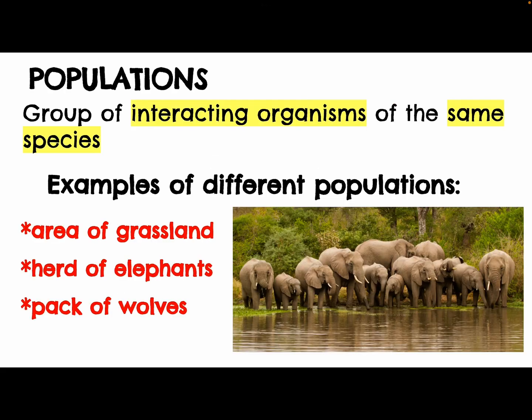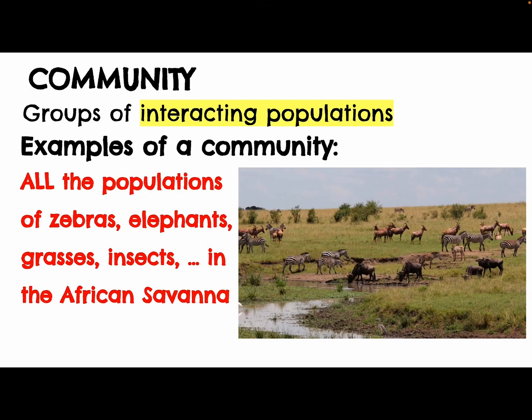If we put a group of those individual species into an area that they're living in the same place at the same time, then we have a population. These are groups of interacting organisms. So they're not organisms that are in completely different areas and will never see each other. So a certain area of grassland, those grasses that are in that area would be a population. A herd of elephants that lives together, or a pack of wolves. These would be examples of populations.